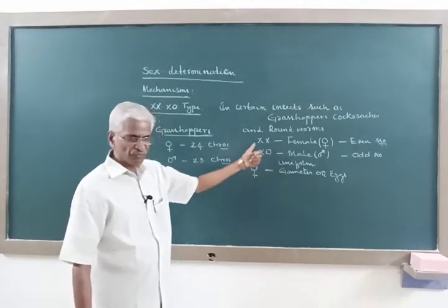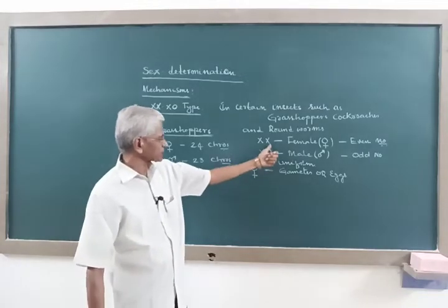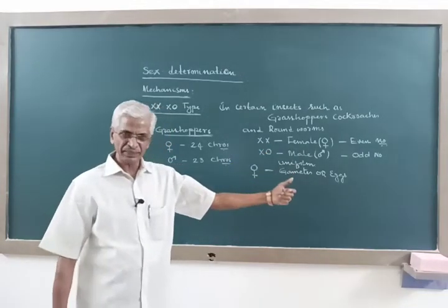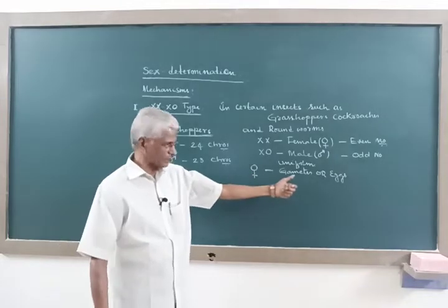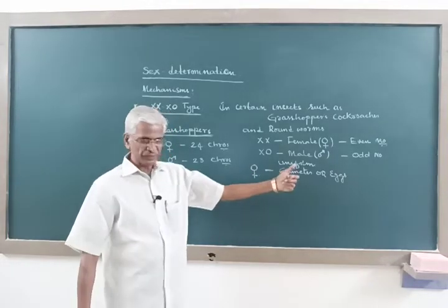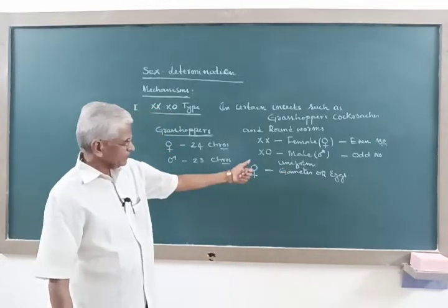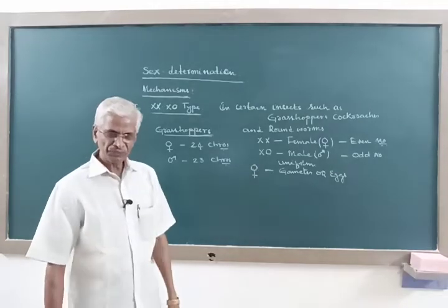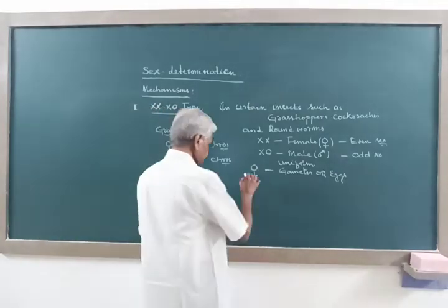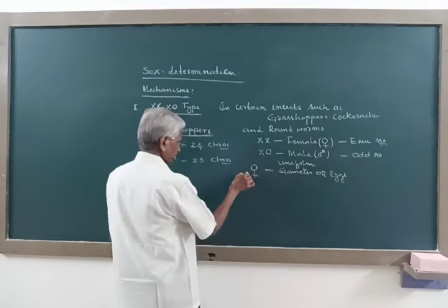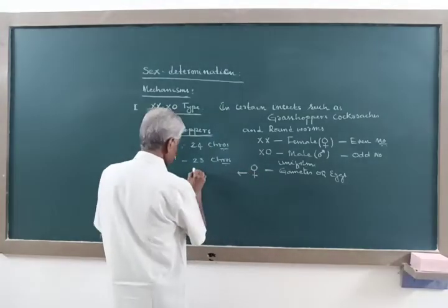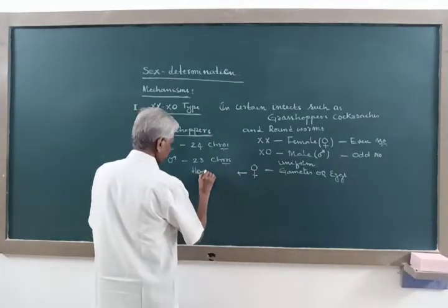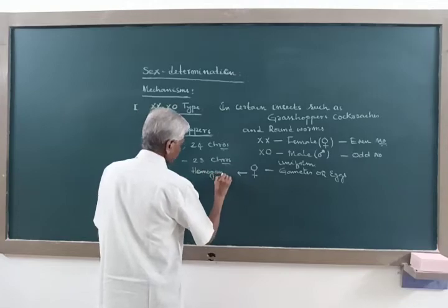One X chromosome moves into one half of the gametes and the other X chromosome moves into the other half. All the eggs produced by the females are uniform, and hence females are called homogametic.